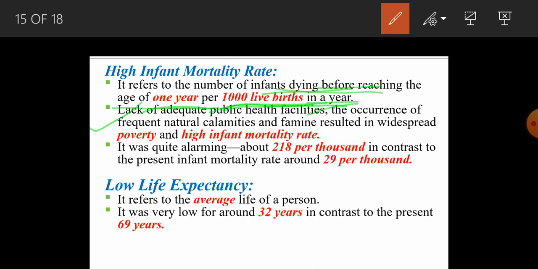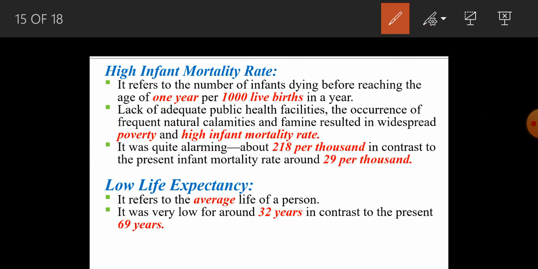Now, lack of adequate public health facilities is definitely why the children were dying, because of poor or degraded public health facilities. Also, there were frequent natural calamities. Famine resulted in widespread poverty and high infant mortality rate. As we have already seen, there was a lack of food, because of which poverty was also the case, which generated the high mortality rate.